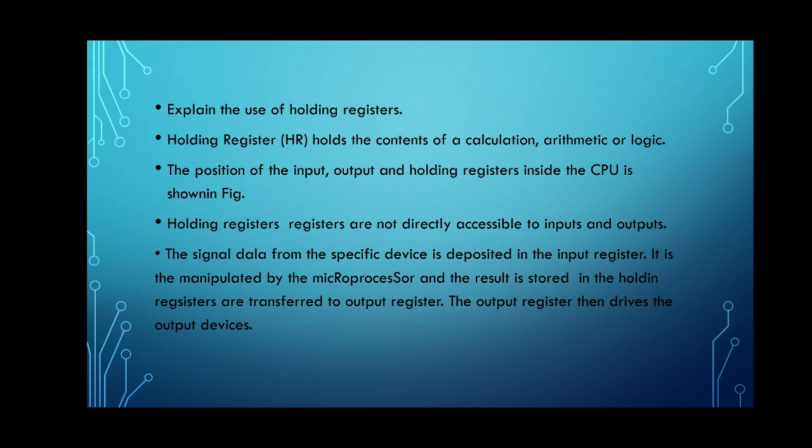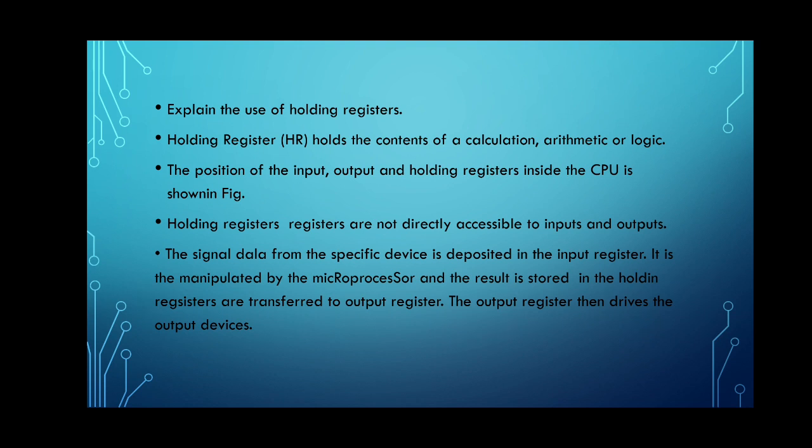So once again I am repeating, the first function or use of the holding register, which is represented as HR, is to hold the contents of a calculation, arithmetic or logic. The position of the input, output and holding register inside the CPU is shown in the figure, which I have shown in the next slide. First there will be the input register, then the holding register and then the output register. Holding registers are not directly accessible to the inputs and outputs.